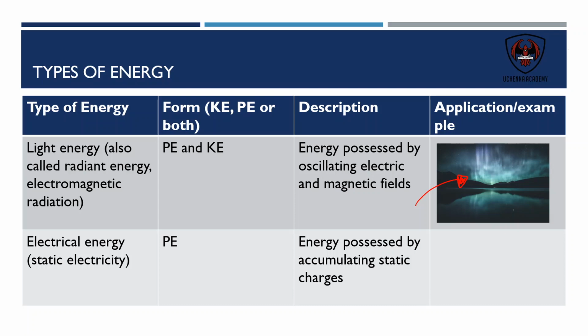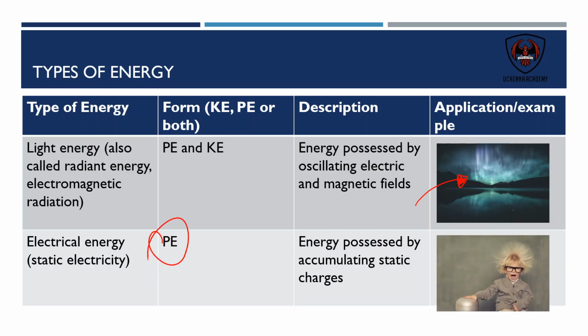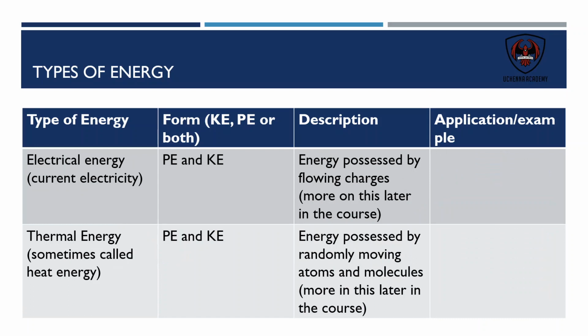Electrical energy can be split up into static electricity and also current electricity. Static electricity really just has potential energy, and it's the energy possessed by accumulating static charges. I know you've all been there. I know I've been there, and I'll probably be there as well in the wintertime when my hair stands up. Electrical energy, current electricity, is really possessed by flowing charges. We are going to talk more about this later in the course.